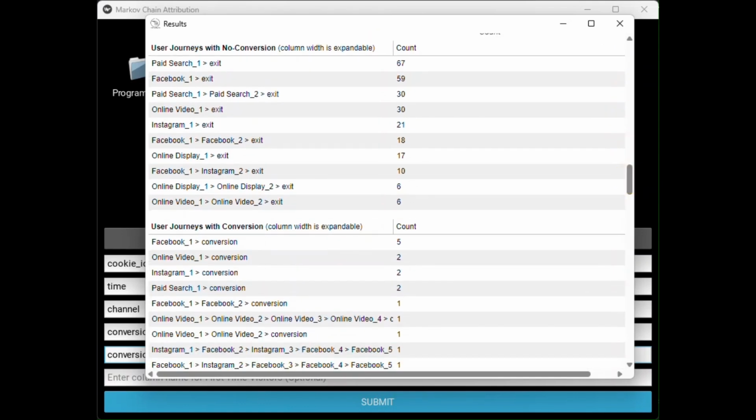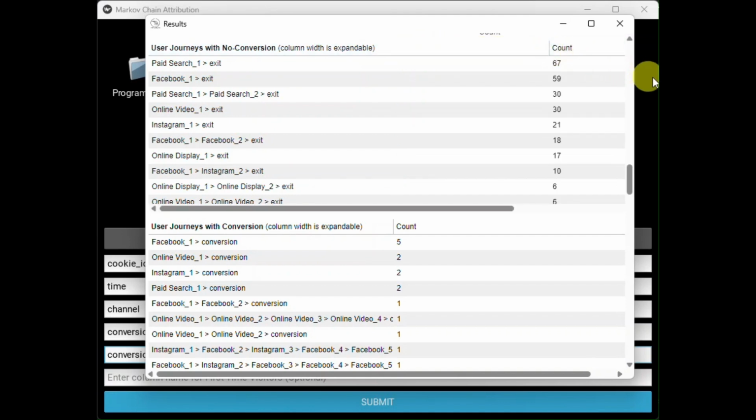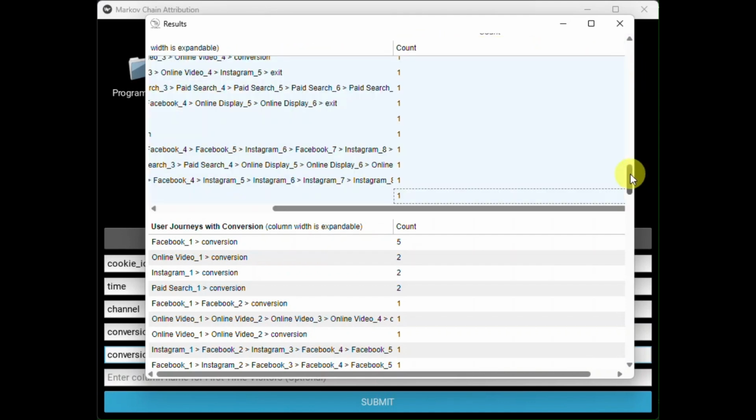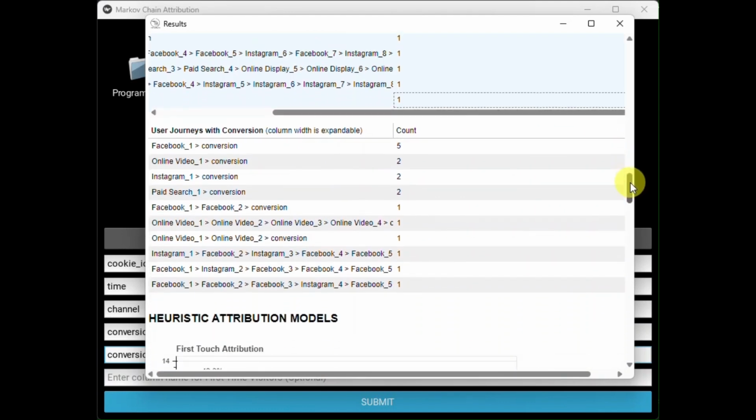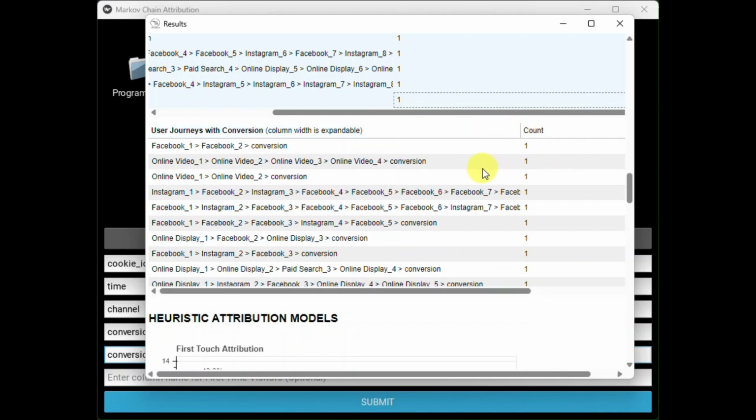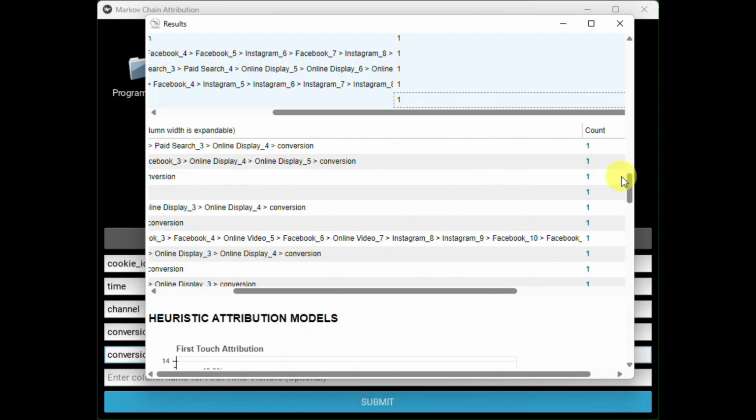Below this are two tables which separate out the journeys which ended in conversion from those which did not. The first table shows the user journeys of the non-converting visits. The second table shows the user journeys that have ended in conversion. Some are single touchpoints before conversion, whilst others are multiple touchpoints. The column widths are expandable. These two tables are exportable.